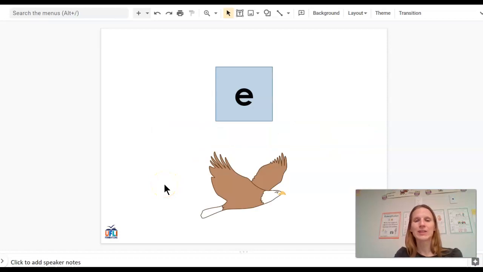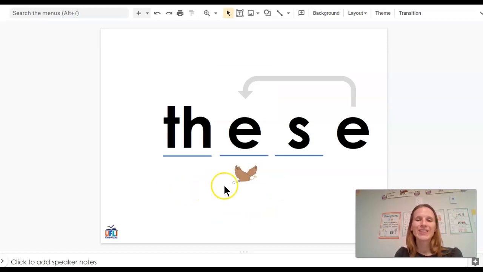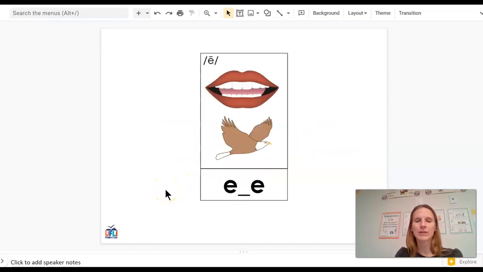Next, we have E, saying its name E, like in the word eagle. In the word these, we have that bossy silent E, making this middle E say E, the E's, these.